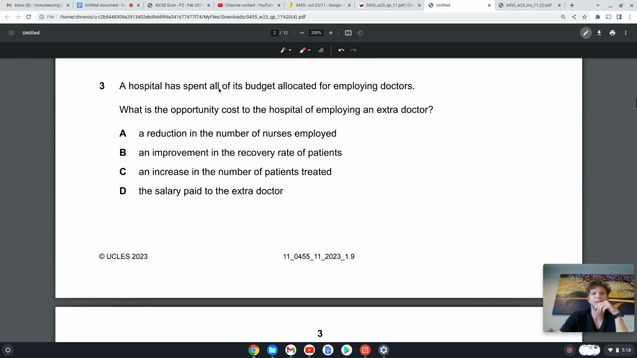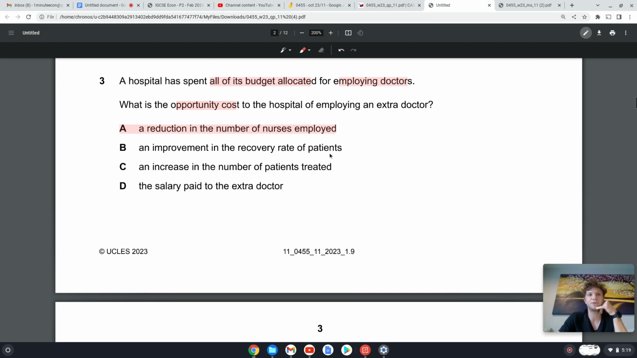3. A hospital has spent all of its budget on employing more doctors. What is the opportunity cost? So what did we lose? For every doctor that we employed, we lost the chance of the nurses that we could have employed. Let's go check the rest. Improvement in recovery rate. That's not an opportunity cost, that's a result. C. An increase in number of patients treated. That's not something we lost, that's a result. The salary paid to the extra doctor. That's a direct cost, it's not a loss. So the opportunity cost was the nurses we could have hired.